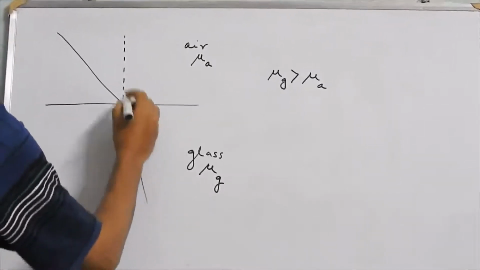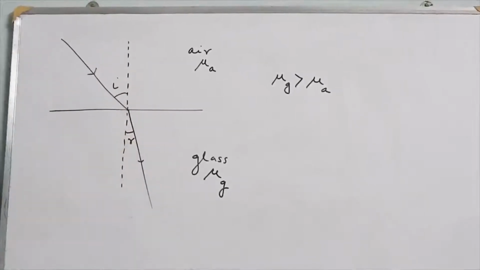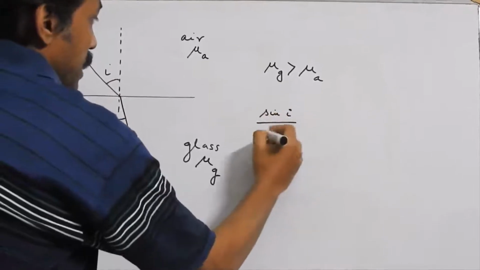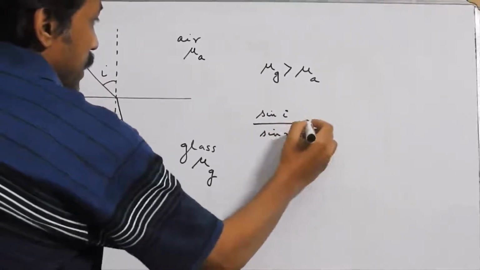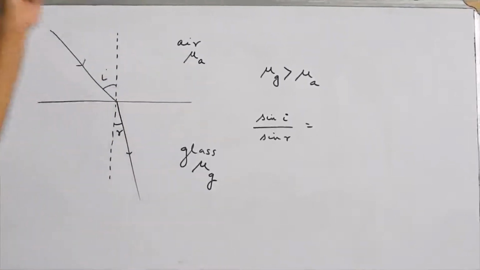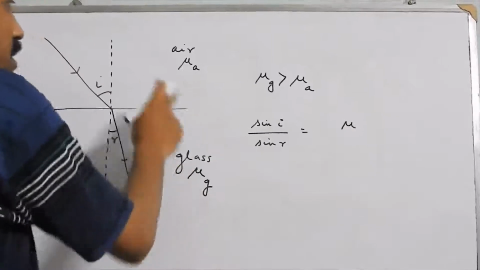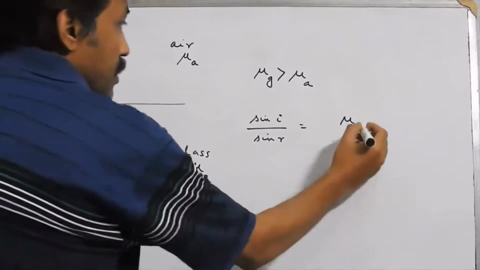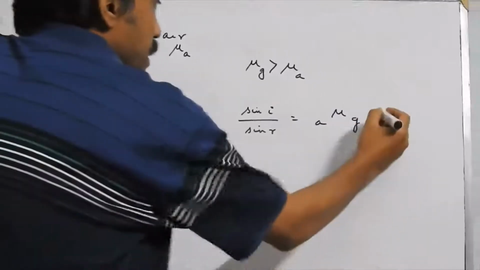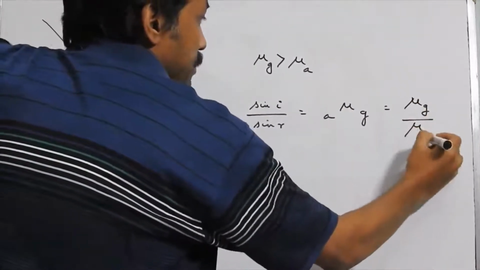This is the angle of refraction and this is the angle of incidence. So by Snell's law, we write sin i by sin r is the refractive index of the second medium. Now this is the second medium and this is the first medium. So we write the refractive index of the second medium with respect to the first medium. So this will be written as A mu G, which is obviously mu G by mu A.